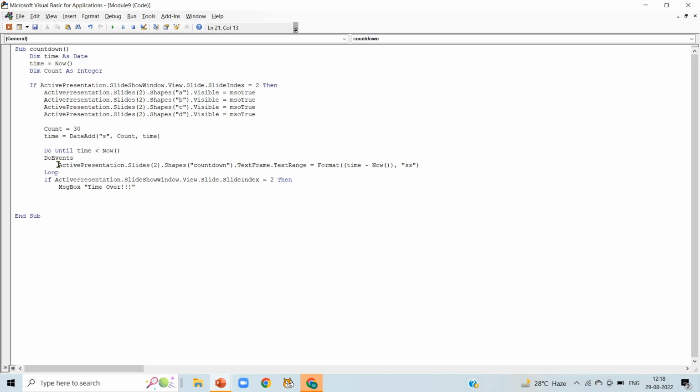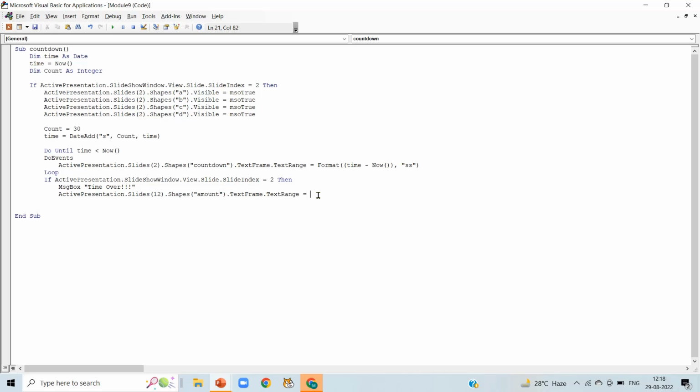For that, copy this active presentation dot slide 2 dot shape dot text frame dot text range line, and make some changes. Make it slide number 12 instead of 2 and write amount instead of countdown.